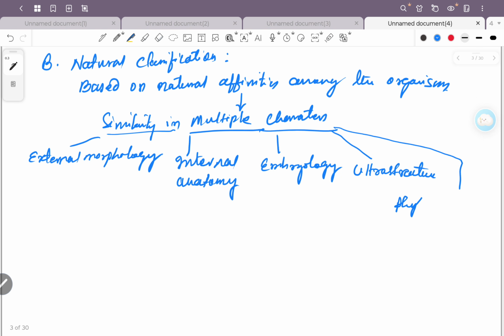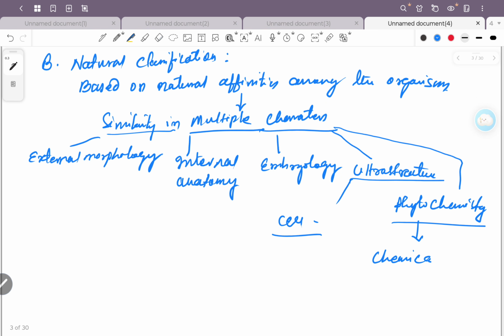phytochemistry. So what is phytochemistry? Ultrastructure means the cell structure. Then phytochemistry means, phyto means plant and chemistry means the chemical molecules or chemical constituents present in the plant. So these are the characters taken into consideration in the natural classification system.